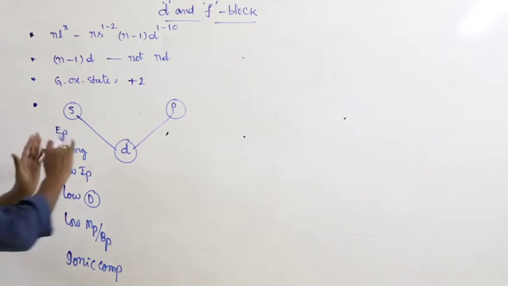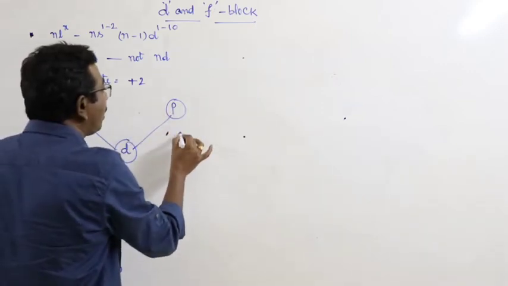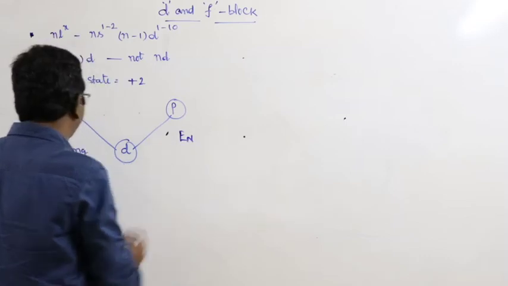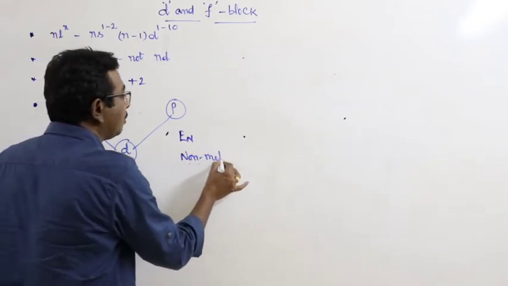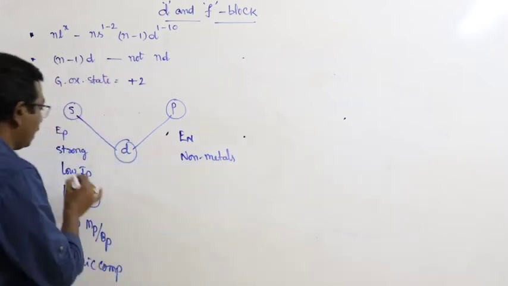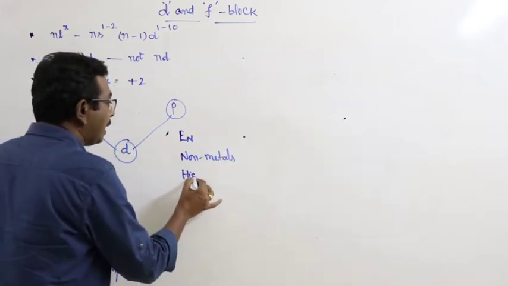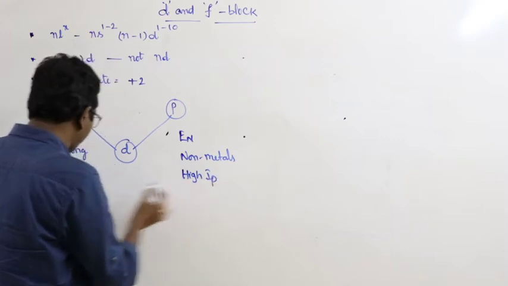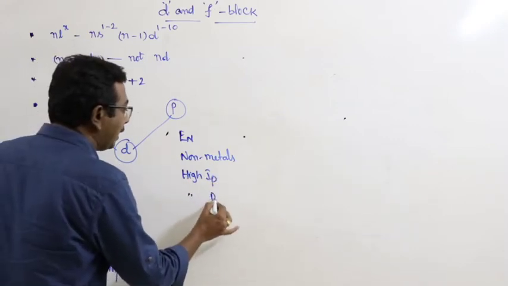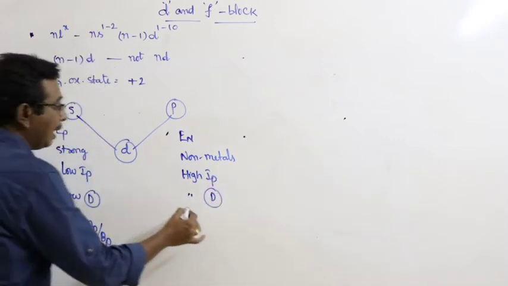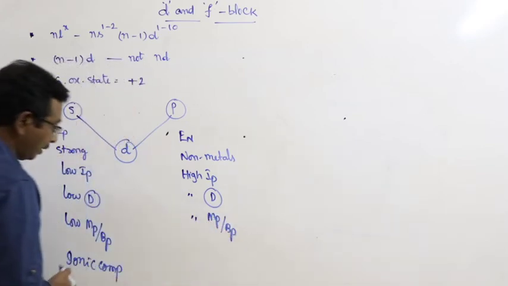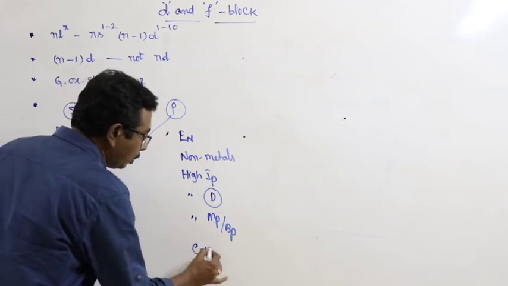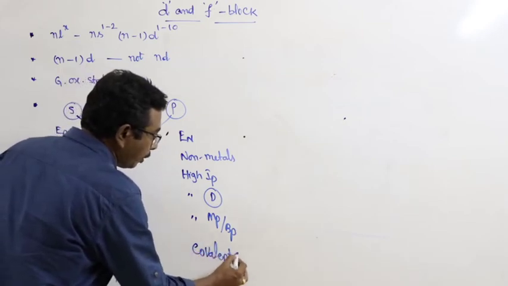Quite in contrast, the p block elements are electronegative. Most of the p block elements are non-metals, and they have high IP values, high densities, and high melting points and boiling points, and they form covalent compounds.